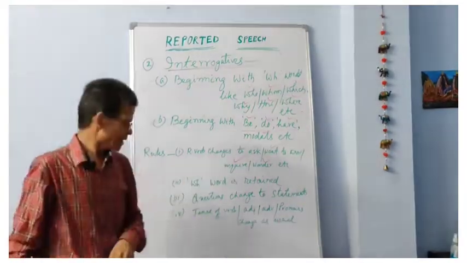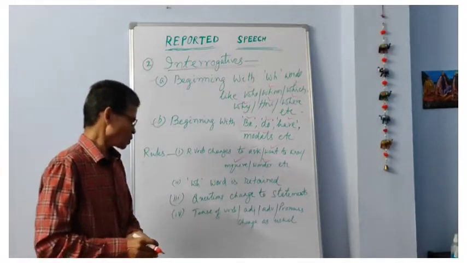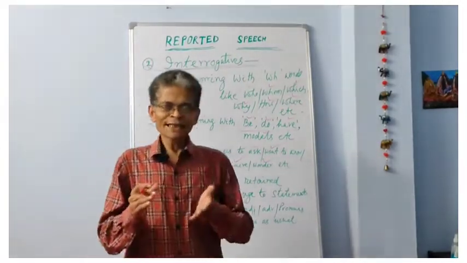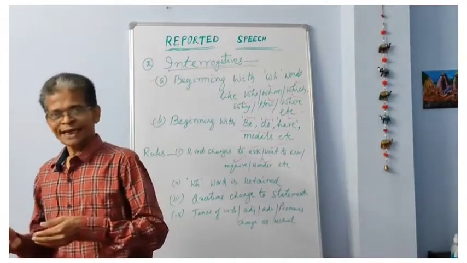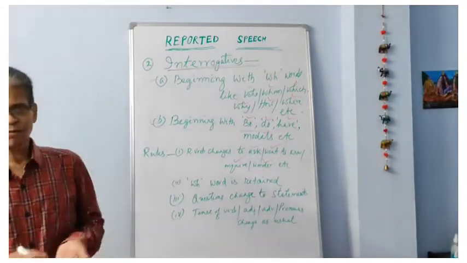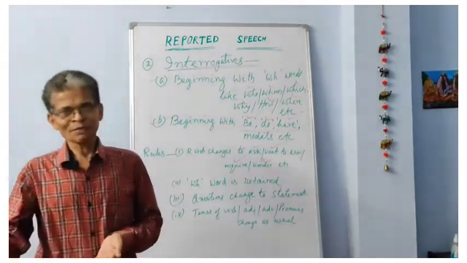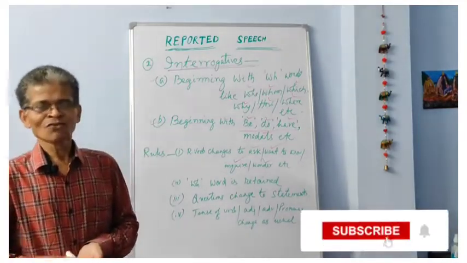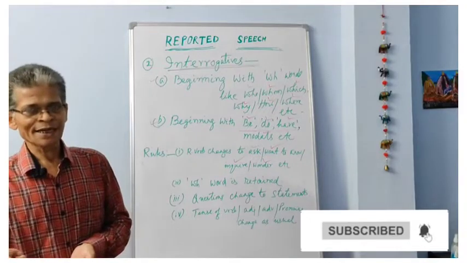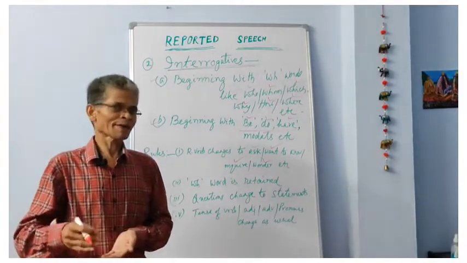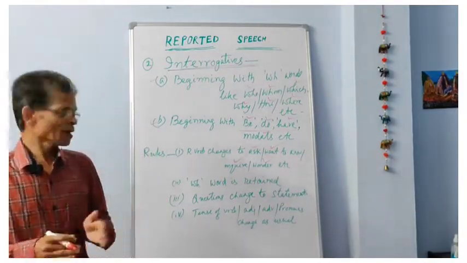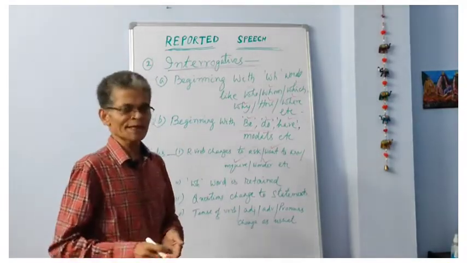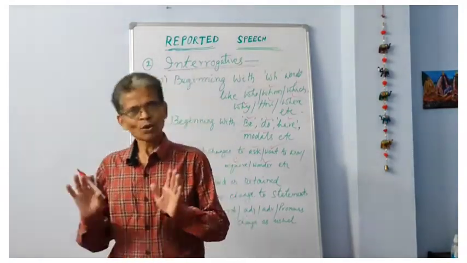Now, the third thing, very important: just as we change tense forms from present to the corresponding past form, from future to the corresponding future in the past, from simple past to past perfect, and from past continuous to past perfect continuous, similarly, when we change questions into statements, we have to follow the tense rules.